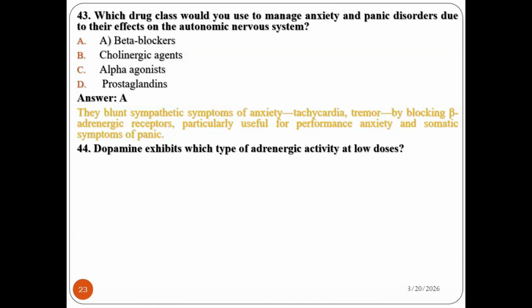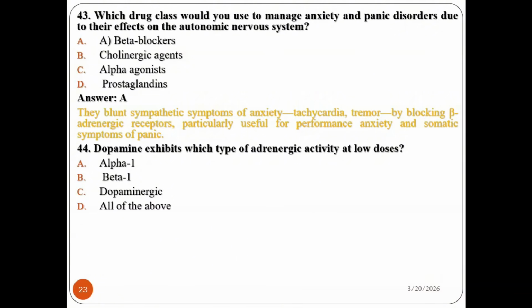Question number 44, dopamine exhibits which type of adrenergic activity at low dose? Dopamine, which is the best example of a catecholamine neurotransmitter, exhibits which type of adrenergic activity at low dose? Alpha 1, beta 1, dopaminergic, all of the above.